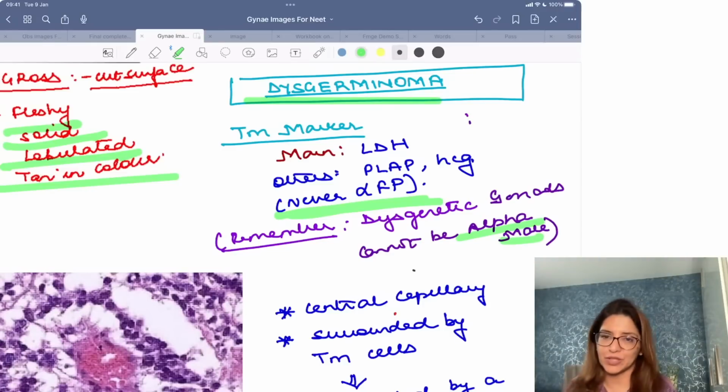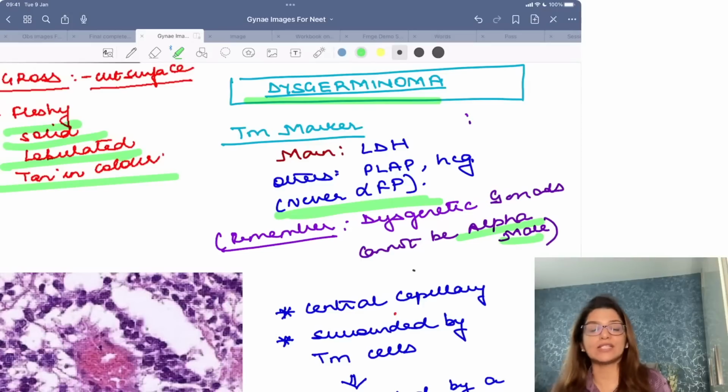That is how I remember it. So if they are going to give you a list of tumor markers and say all of the following tumor markers are raised in dysgerminoma except, the answer is alpha fetoprotein, right?